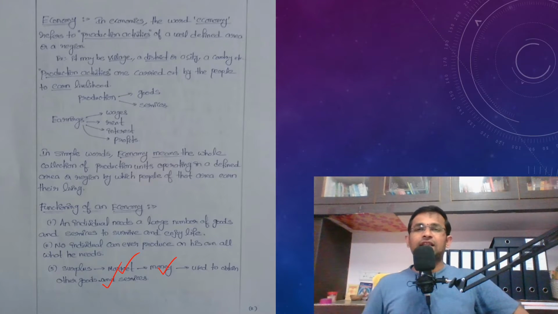In return, he will get the money, and that money is used for fulfilling other needs, or for purchasing other goods which are not produced by him. Am I making sense? Why? Because no individual can ever produce all the goods and services necessary for his survival. He has to depend on others for acquiring the remaining goods which are not produced by him.